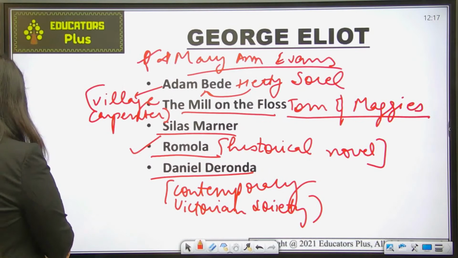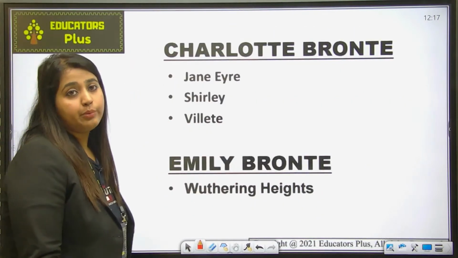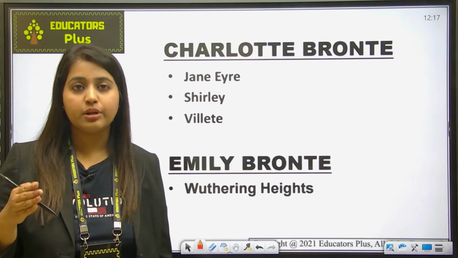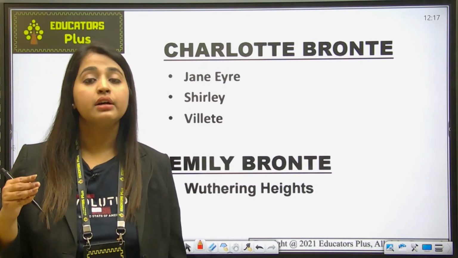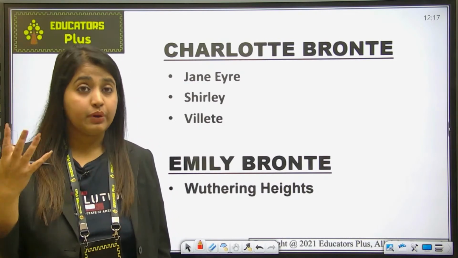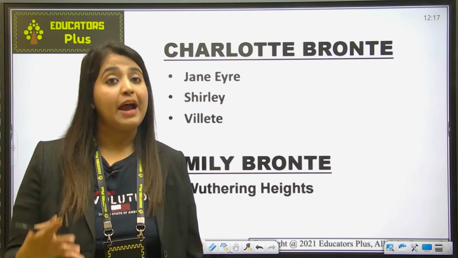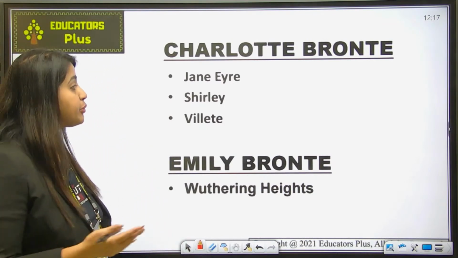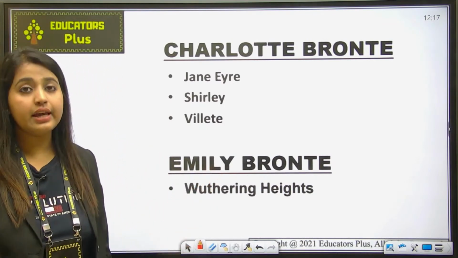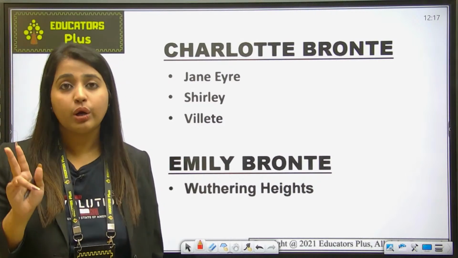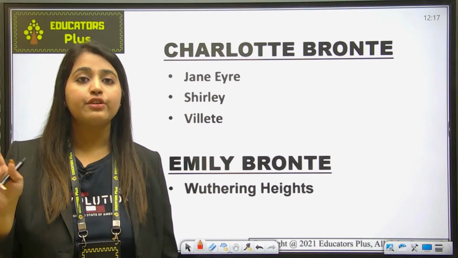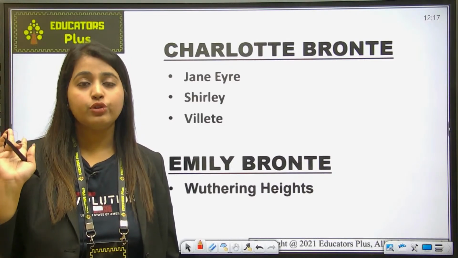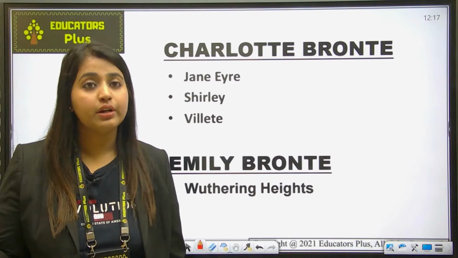Okay, let's move ahead now. Let's talk about the Bronte sisters. So you must know that these Bronte sisters emerged during the Victorian period and wrote novels which are full of passion. Okay, they show the passion of women. And who are these Bronte sisters? Charlotte Bronte, Emily Bronte, and Anne Bronte. Okay, these were the three sisters under the Bronte sisters title, and they show the growth of the novel, and they show the position of women in that particular society.